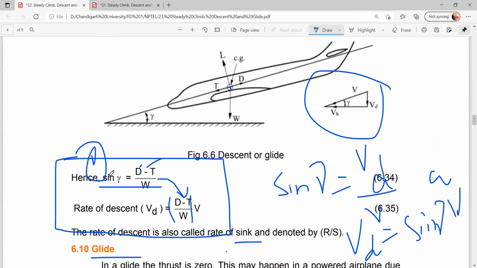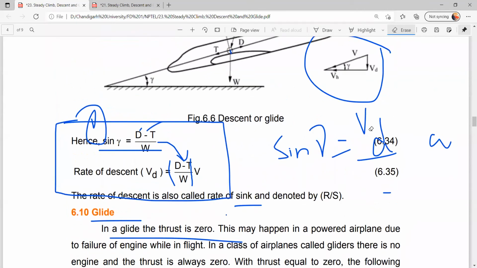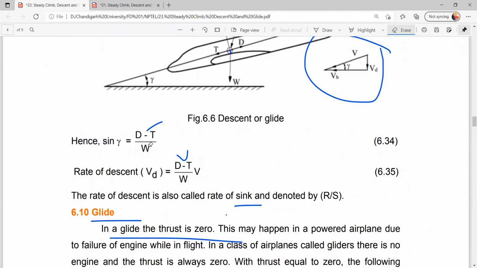Okay, descent performance. So moving on to the glide. So what is a glide actually? Glide is a condition when thrust is 0. In which scenario will thrust be 0? If we are flying a glider. A glider does not have a thrust propulsion system, so at that time thrust is 0, right? Obviously thrust is 0 for a paper plane. When we are launching a paper plane, there is no engine in it, so thrust will be 0.